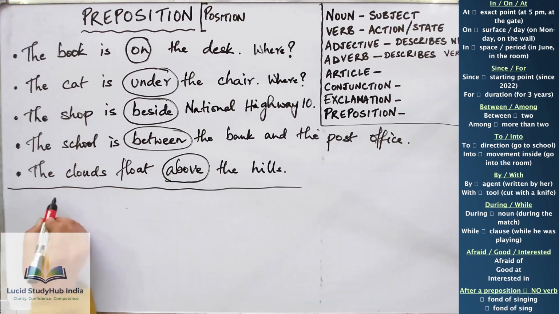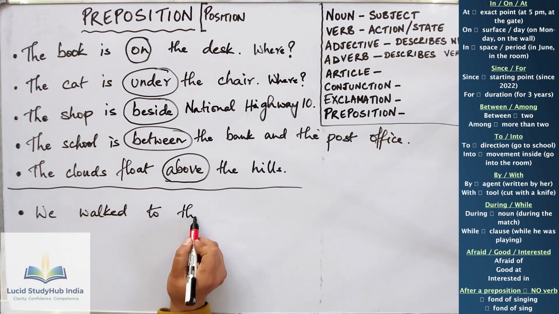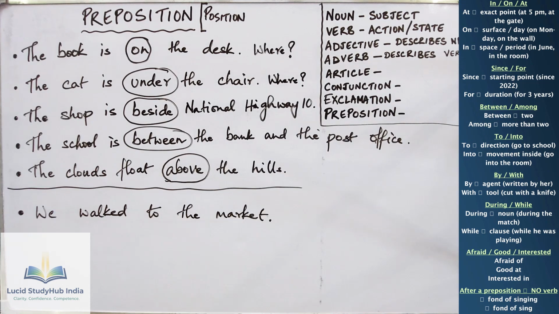Now prepositions of direction. Let's look at an example. We walked to the market. Okay, where did we walk to? Where did we go? We walked to the market.